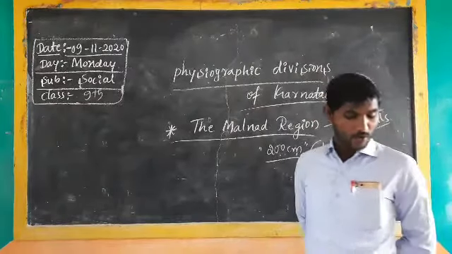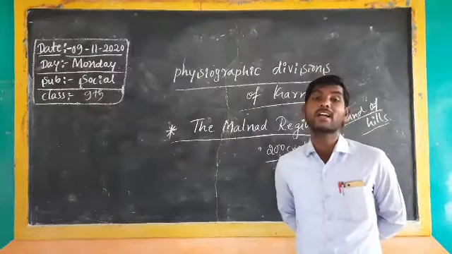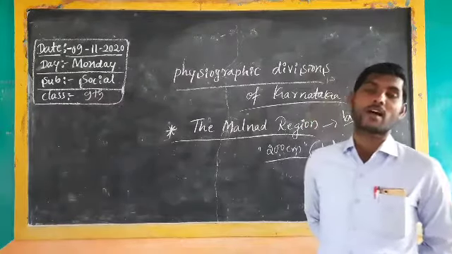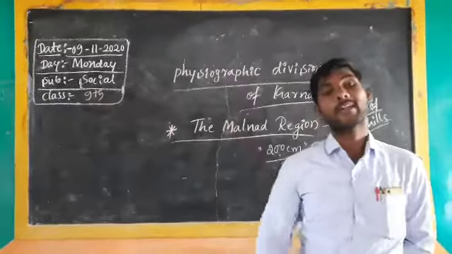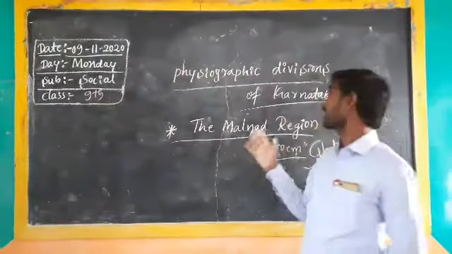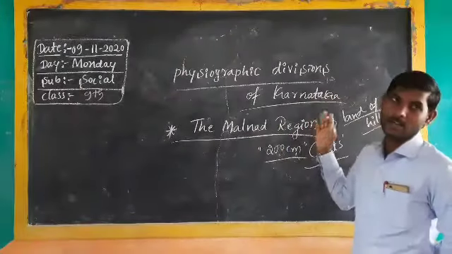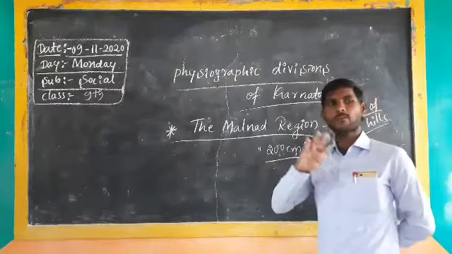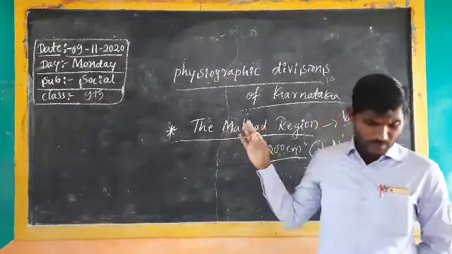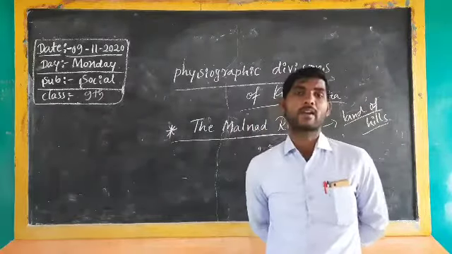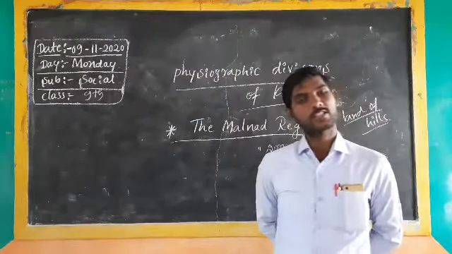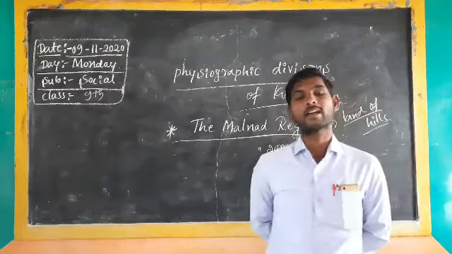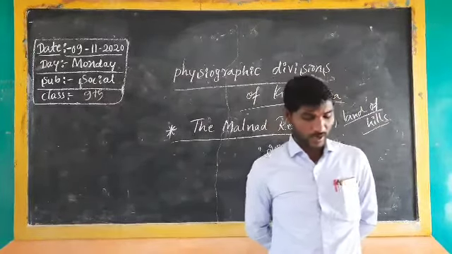And finally Hulikal Ghat, it links Shivamogga and Kundapura. So how many mountain passes are there in the Malnad region of Karnataka? Four major mountain passes: Charmudi Ghat, Shirati Ghat, Agumbe Ghat, and finally Hulikal Ghat.